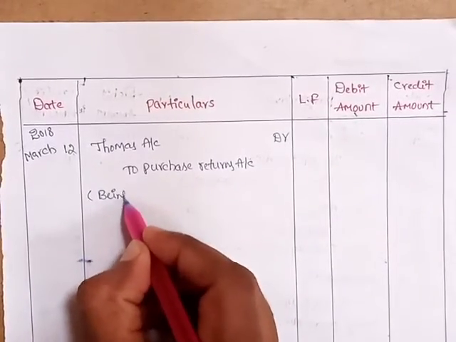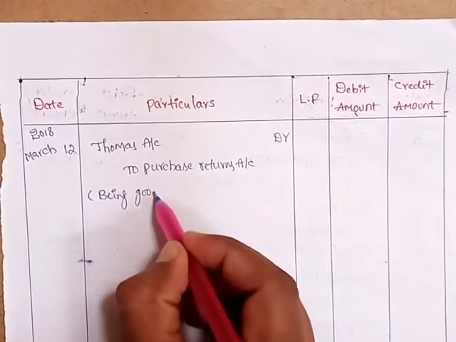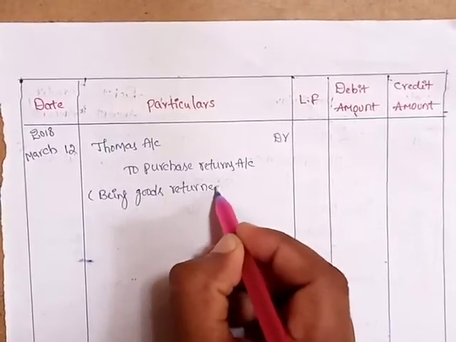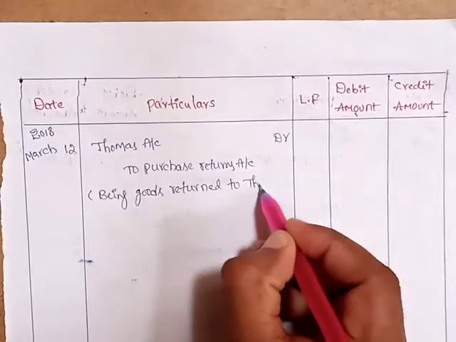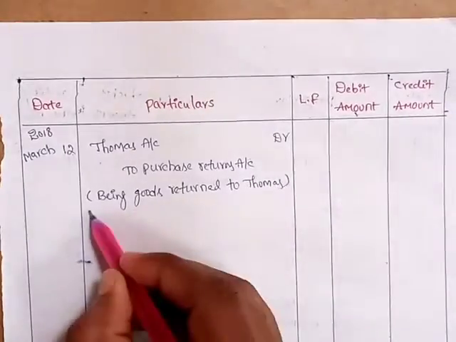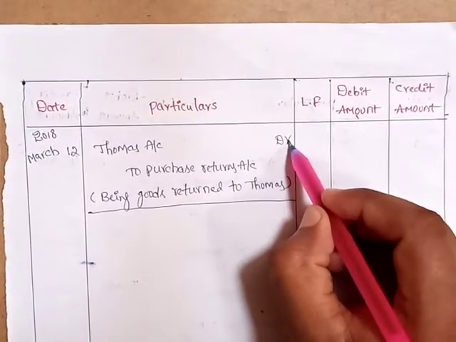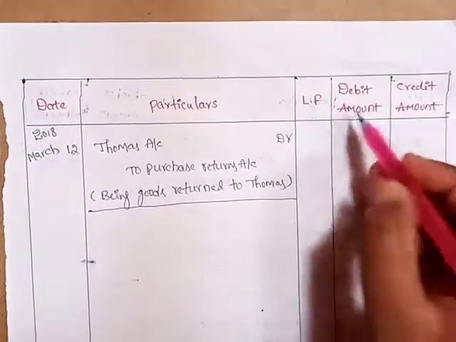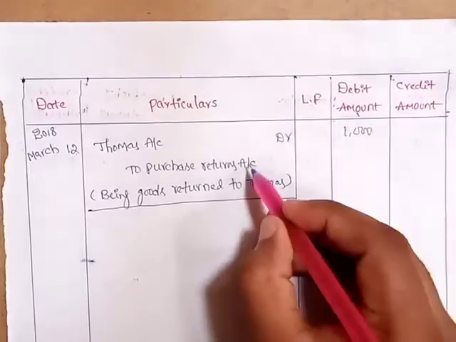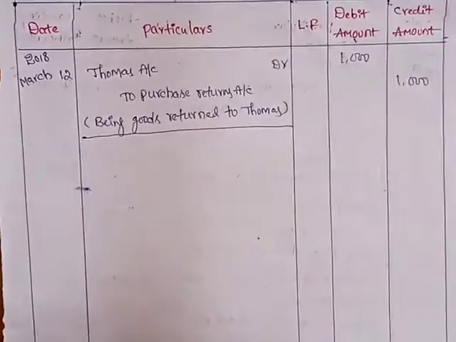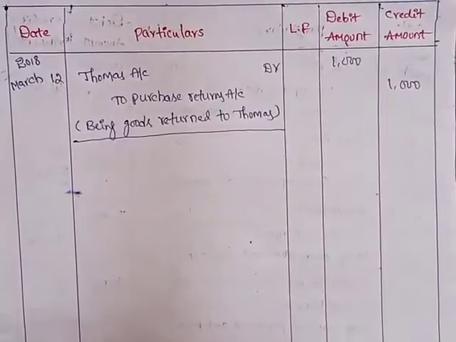Narration: being goods returned to Thomas. So against the debit line in debit column 1000, against the credit line in credit column 1000. Next transaction